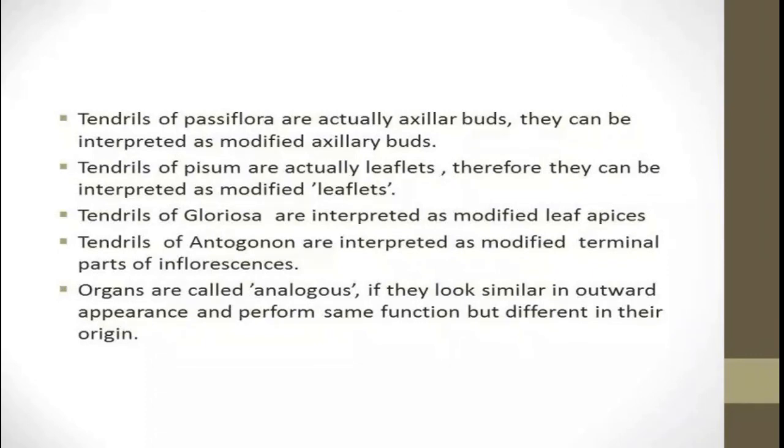After coiling to the plant material or stake, the remaining part, that is the plant axis, gets strength and support, and then it shows increase in height. That means the tendril is used to support the plant. This is the modified part.